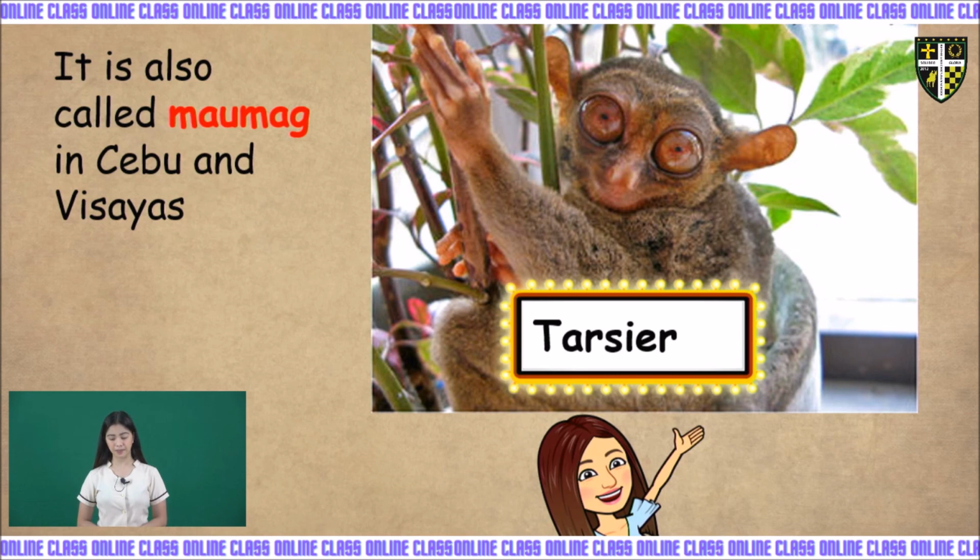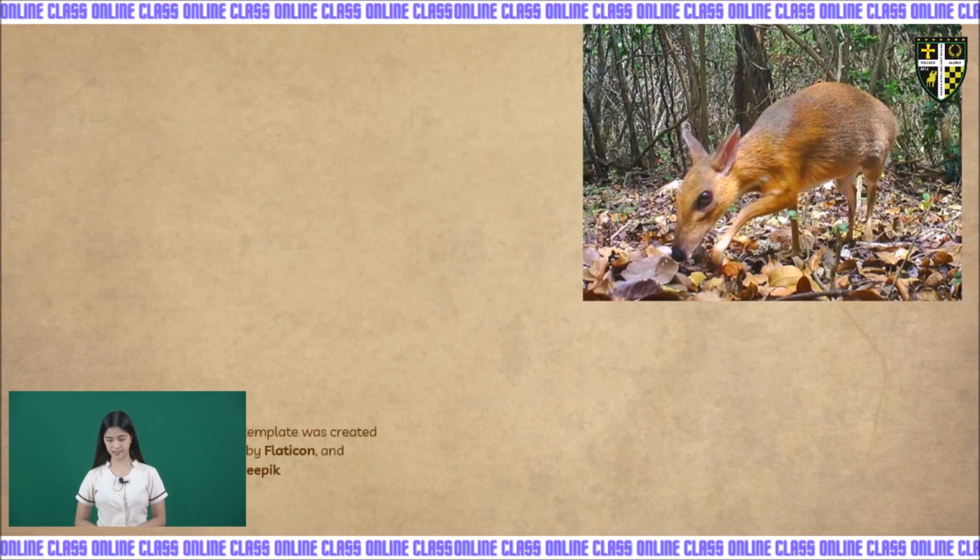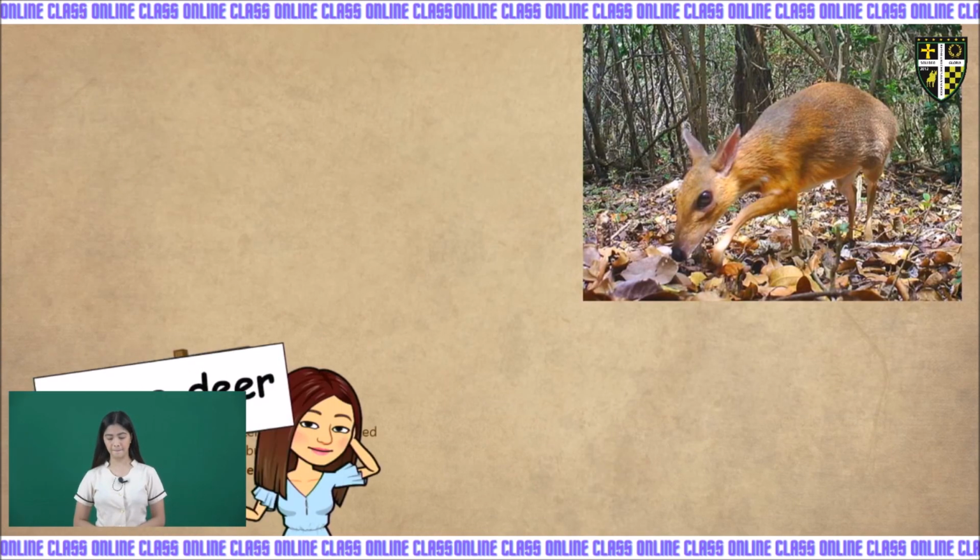It has big eyes and it sleeps during the day and looks for food at night. It is found in the forests of Bohol, Samar, and Leyte. Next, kids, is the mouse deer.